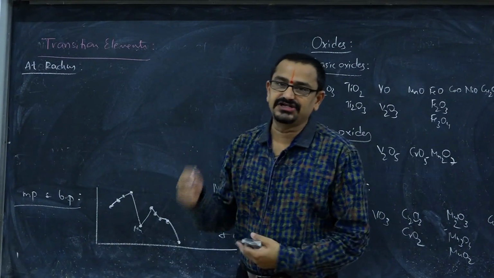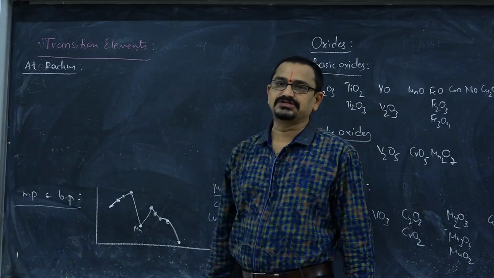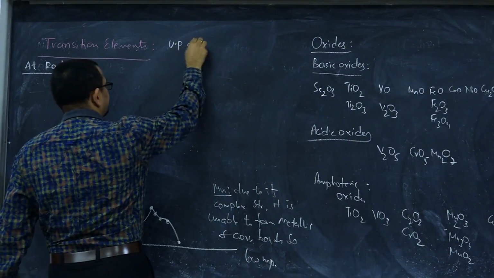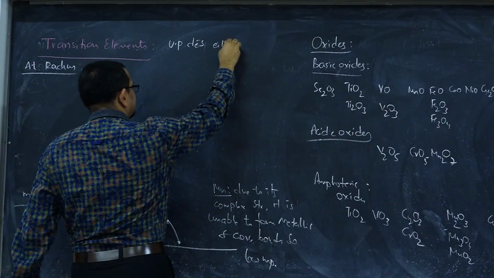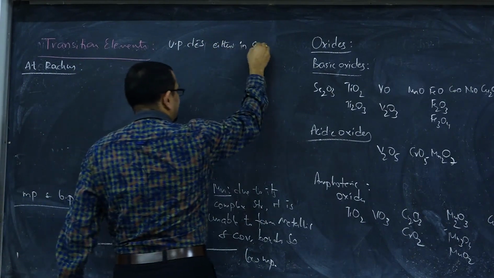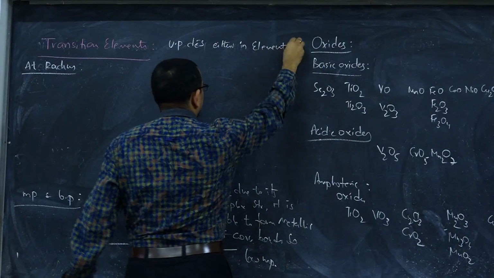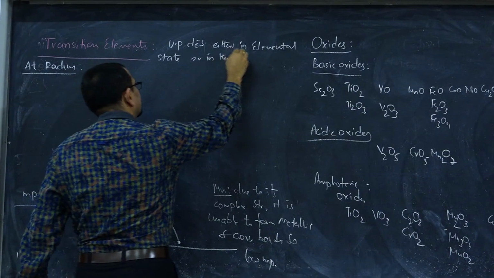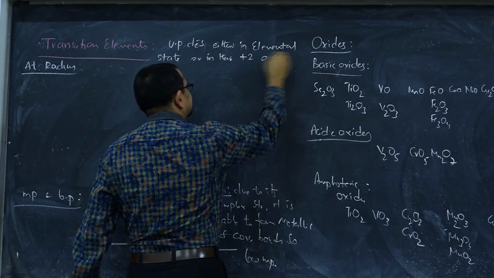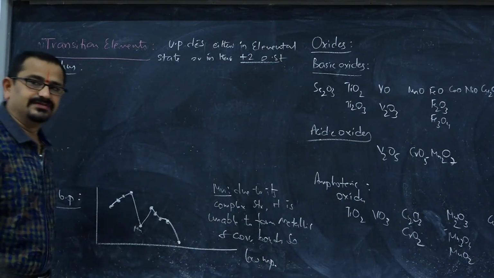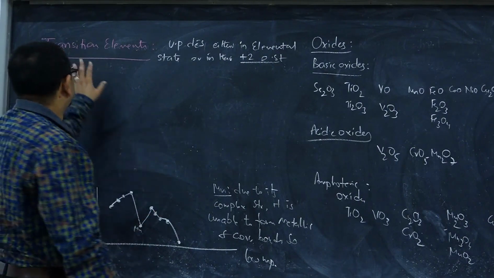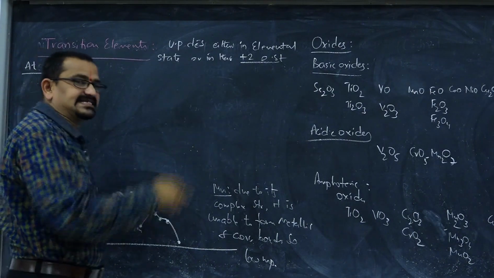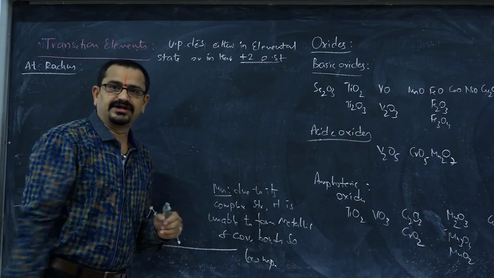So the final definition of transition elements is: elements which possess unpaired d electrons, either in elemental state or in their +2 oxidation state, which is a common oxidation state of these transition elements. So that's the basic definition of transition elements. And with respect to this, all D block elements except zinc, cadmium and mercury were treated as transition elements.